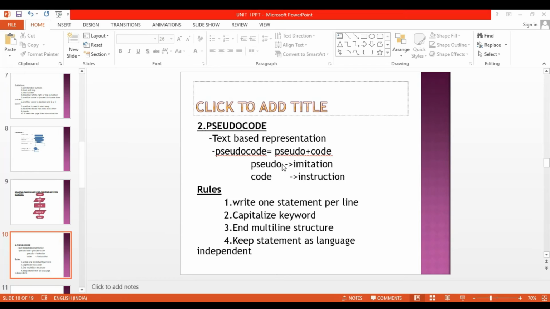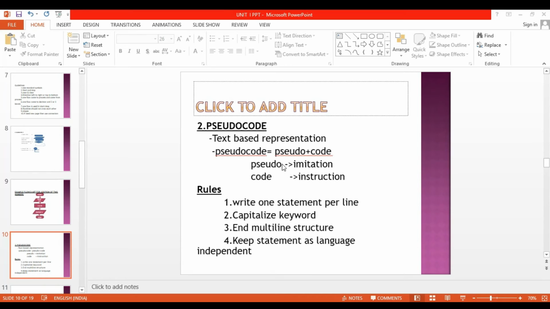In pseudocode, we are following some rules. First rule is write one statement per line. Second one, capitalize the keywords. Third one, end multi-line structure. Fourth one, keep statements language independent. First one is write one statement per line. Each statement represents a single action. That is, read means it should do only the read action.